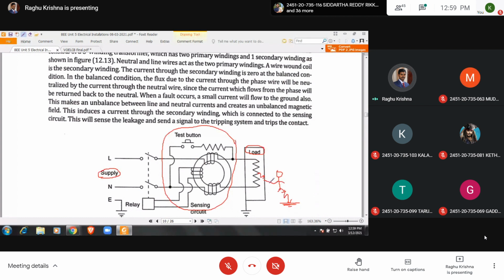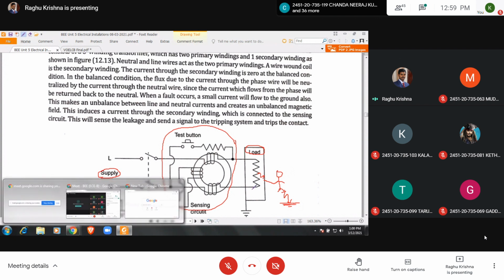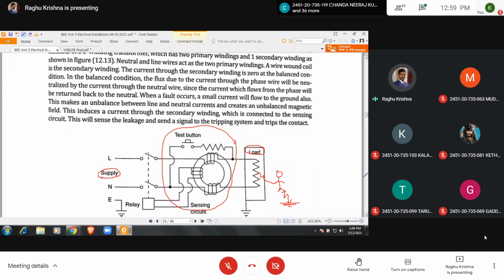So in order to provide protection for the human life, we are going to provide this ELCB, the current ELCB. Now here you can see the line current will be flowing through this coil. That's why it is called a current operated ELCB. So let us see this one.